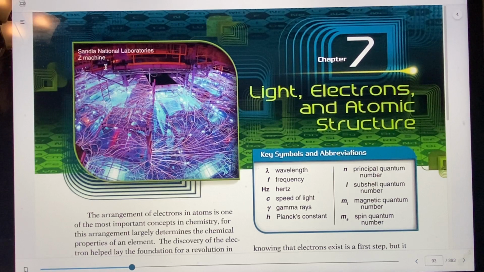In your chemistry book, chapter 7, light, electrons, and atomic structure. So you see what we're going to talk about is light and how light's related to electrons and the structure of atoms. When you think of light, what do you think of?